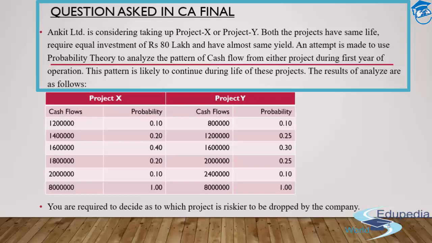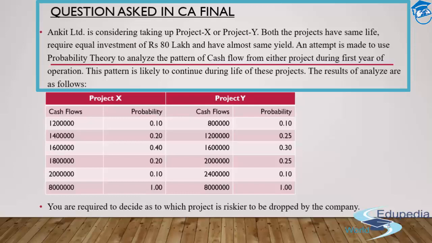As far as project Y is concerned, the cash flows which have been estimated, and are the probable ones that you'll be receiving, are 8 lakh, 12 lakh, 16 lakh, 20 lakh, and 24 lakh. Again, the initial investment is the same, which is 80 lakh. Now, what is the probability that I'll be receiving these cash flows in project Y? That will be 10%, 25%, 30%, 25%, and 10%.